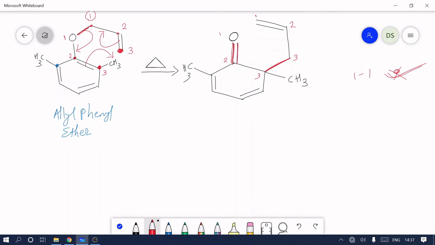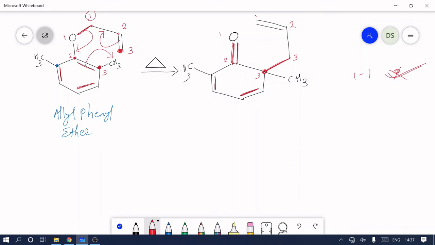Now one problem is that our starting material is aromatic, that is the phenyl ring, but our product is not aromatic. So the molecule will try to regain its aromaticity. In the previous example, at the third carbon there was a hydrogen. So H is removed as H plus, and the electrons between this carbon and hydrogen shift into the ring, and in this fashion the ring regains its aromaticity.